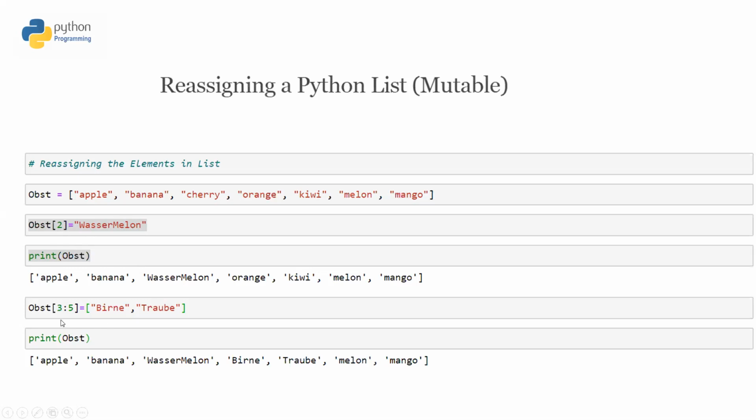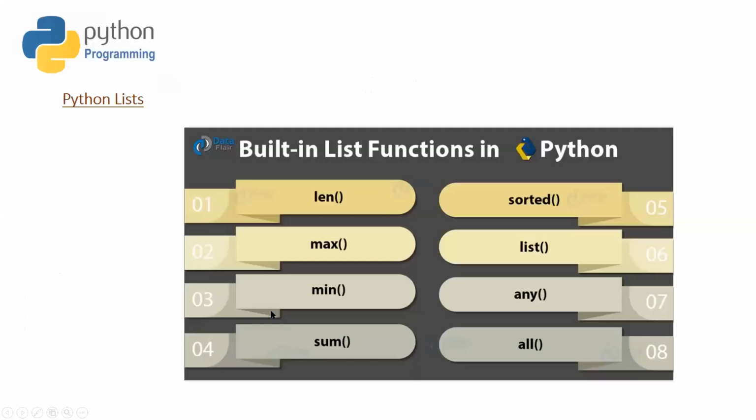And even here I can reassign a range of values. For example, in my list, I would like to change the items from third to fifth with these two values. So third and fourth will be changed to these new values. The list was 0, 1, 2, third, and this is the fourth. So in my new list, these two elements will take place. Instead of this, now I have a new value, and instead of this, now I have this value. So reassigning new values to a Python list is possible.